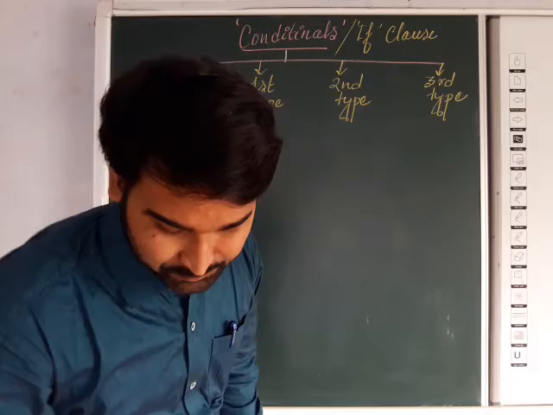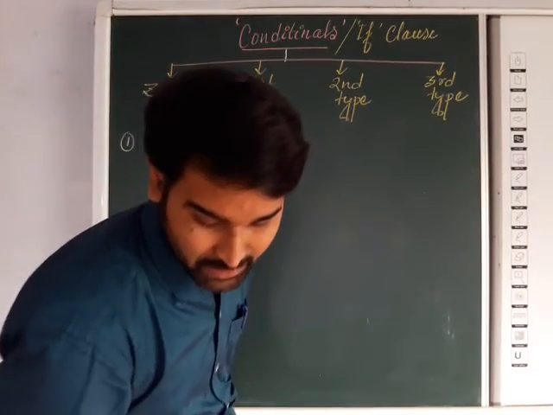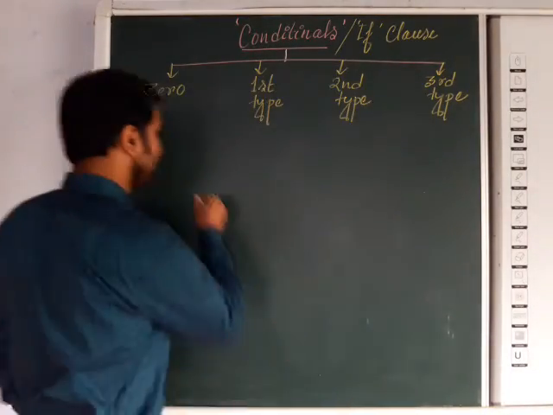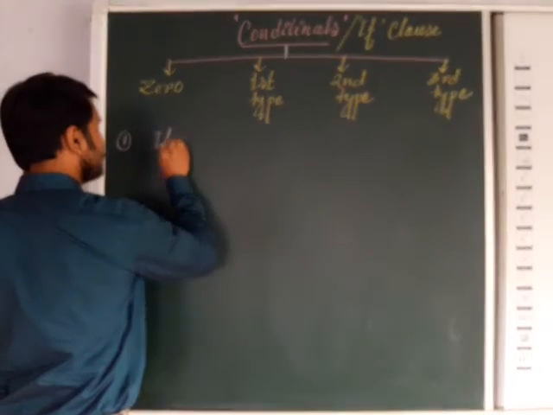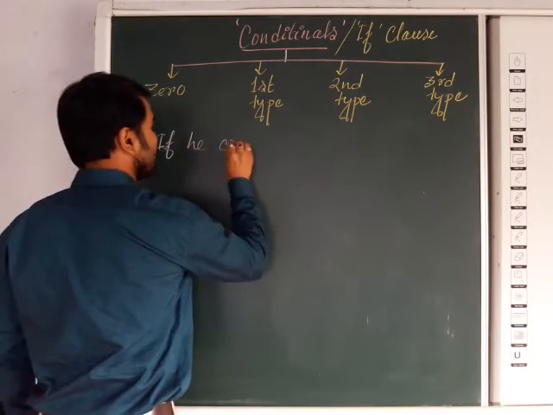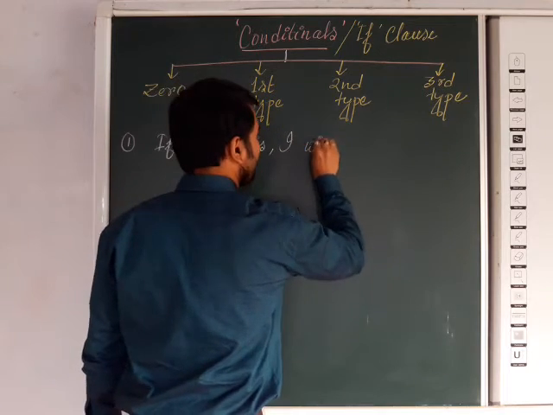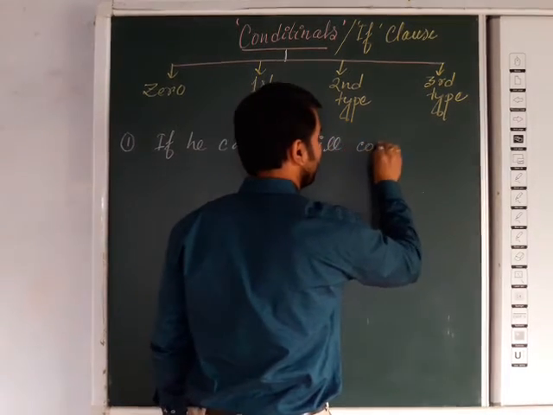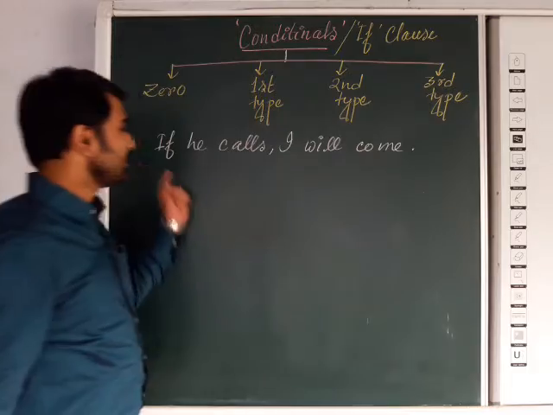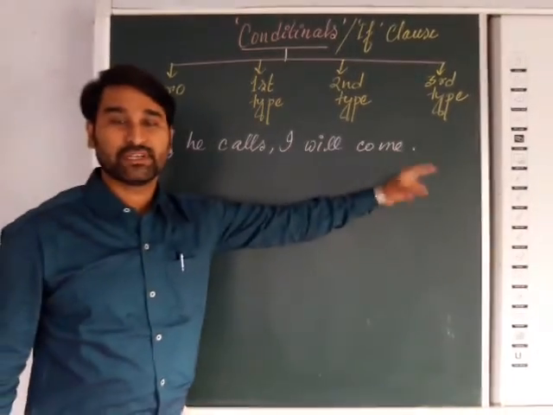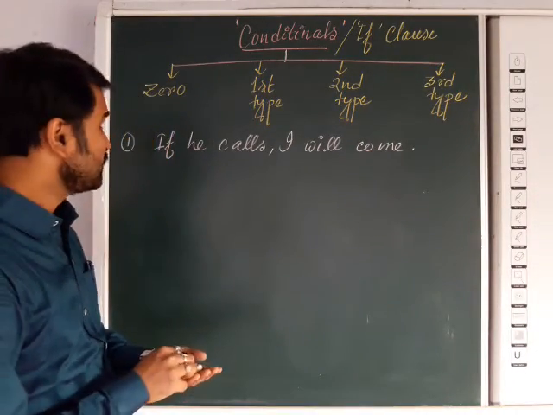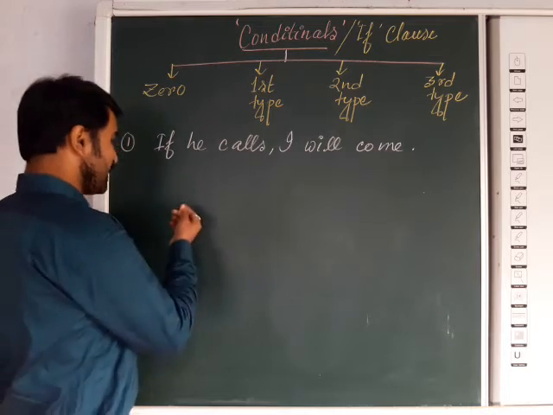Suppose the first one: if he calls, I will come. Now look at the construction of the sentence. Here you will get two types of things. What are they?